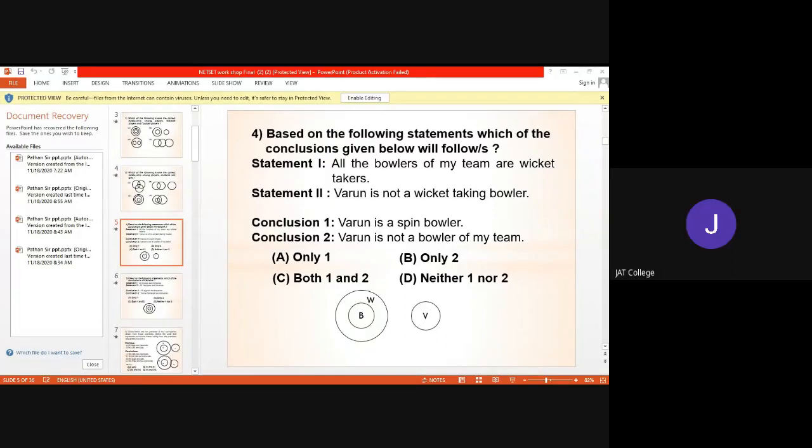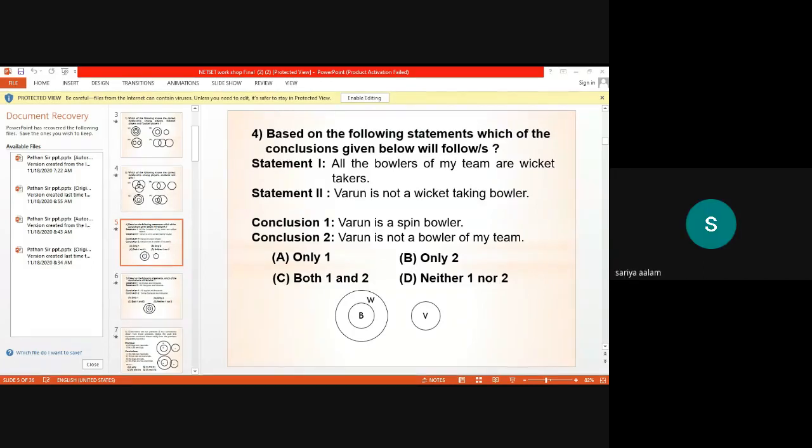Now first of all, tell me how many circles can be drawn from these two statements. First statement is, all the bowlers of my team are wicket takers. So how can we draw? That means we have to draw two circles, one circle for bowlers and another circle for wicket takers.